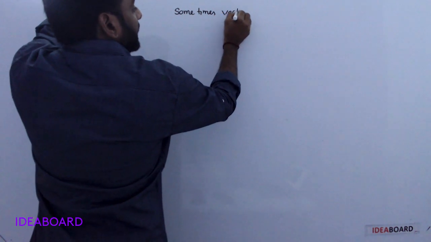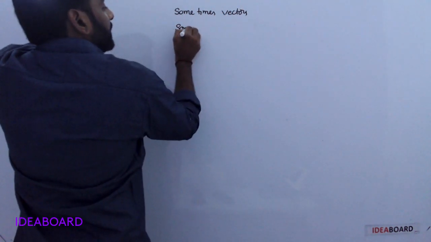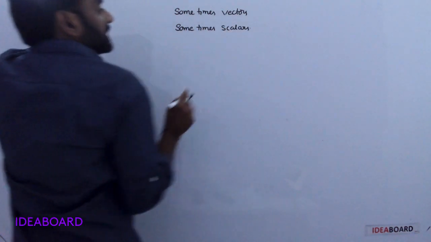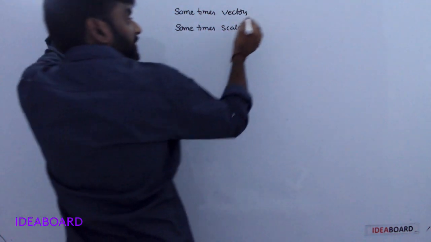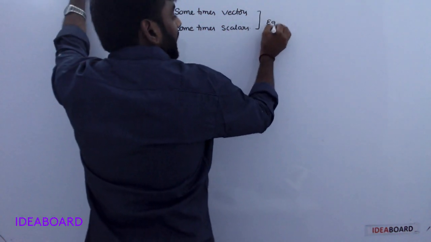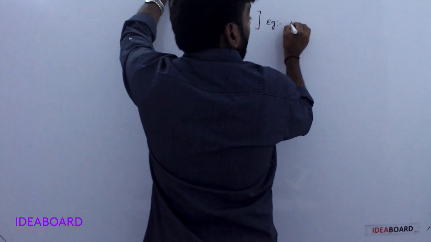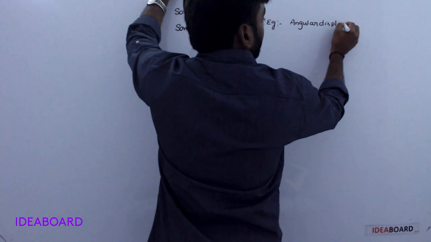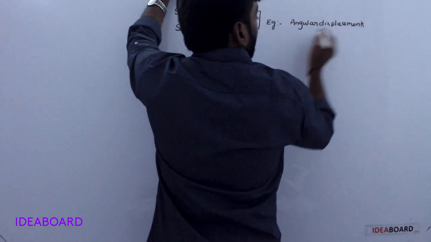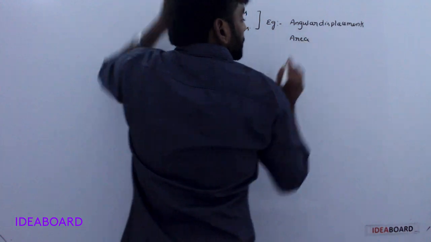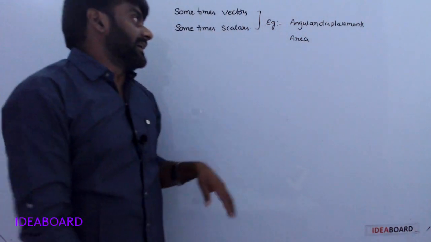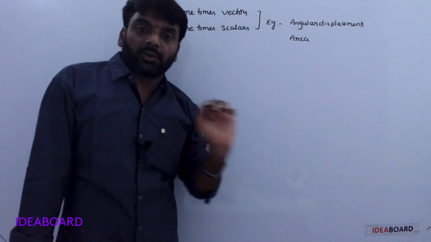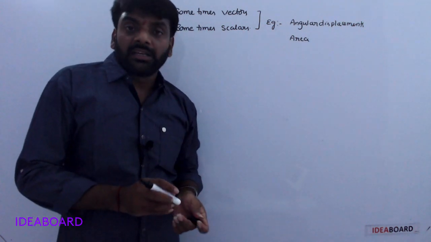Example for that one, angular displacement and area. Smaller quantities of angular displacement or area are vectors. Larger quantities are scalar quantities.